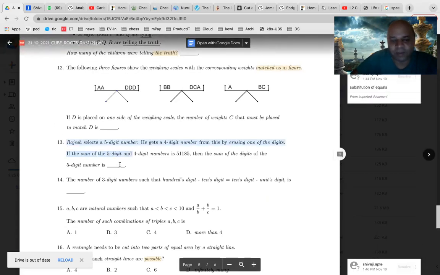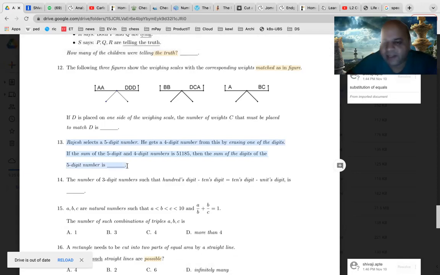I think more people have joined. So we are going to just apply the logic of the digits one by one. And any number when you are starting with, it is mostly best to start from the last digit and then it helps. So let us look at it. We are starting with a 5-digit number. I'm going to call that number A, B, C, D, E. Why? Because each one of them represents one of the digits.